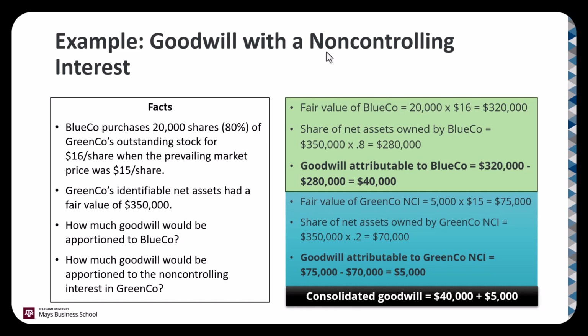Now for the non-controlling interest, the fair value would be $75,000, the remaining 5,000 shares of stock, and we're going to value those at $15 per share because they didn't pay that extra dollar to get control. So their fair value is only $75,000. Then we figure out their share of the fair value of net assets by taking $350,000 times 0.2. And we see that the goodwill that's attributed to the Blue Co. subsidiary, or the non-controlling interest, is $5,000. If we add those two numbers together, we get consolidated goodwill of $45,000.